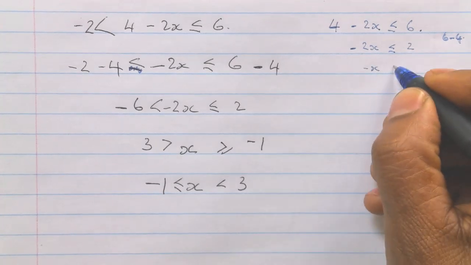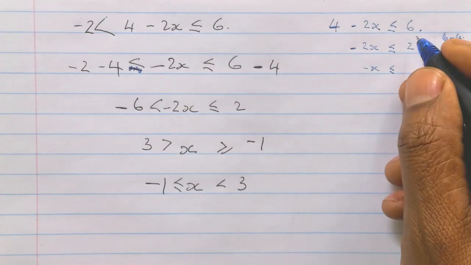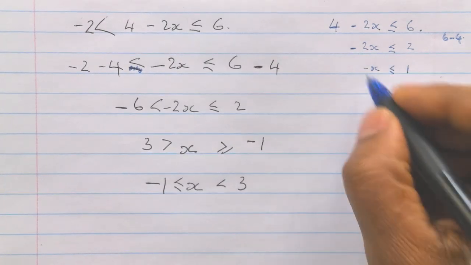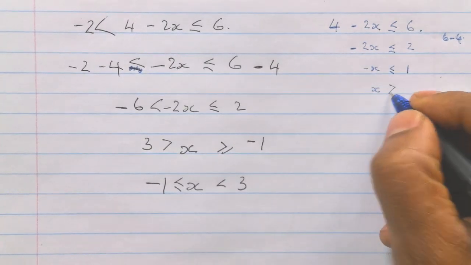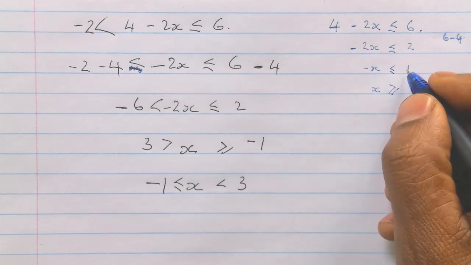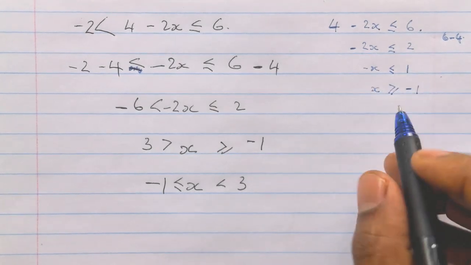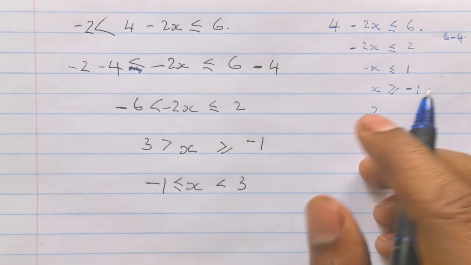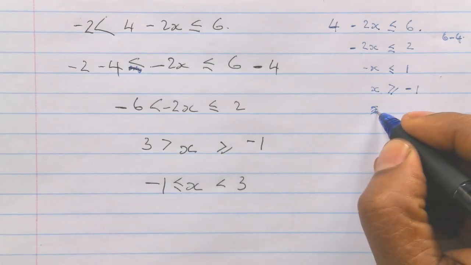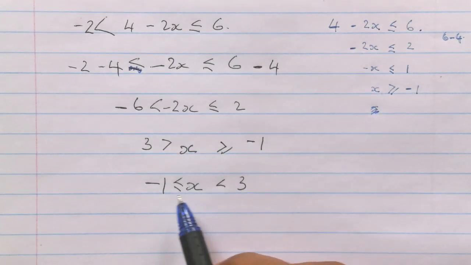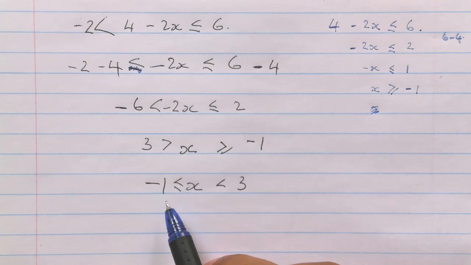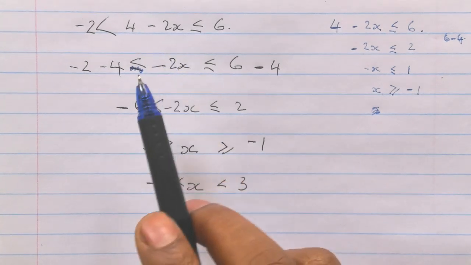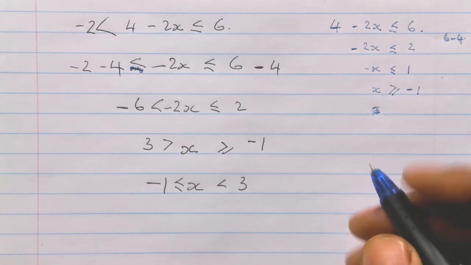Then I'll have negative x is less than or equal to 1, because I've divided by 2. Then I want to make this into a positive. What do I do? I change that, and then I also change that sign. So what has happened now? My x is greater than negative 1. If it's greater than negative 1, that's how we are going to represent this, because it is a joint inequality.